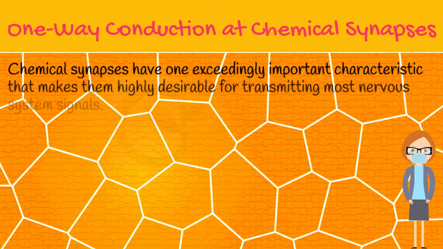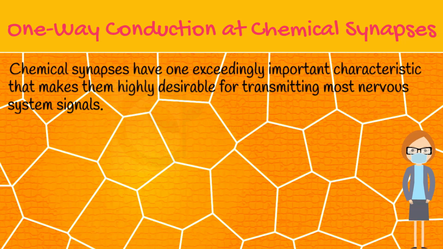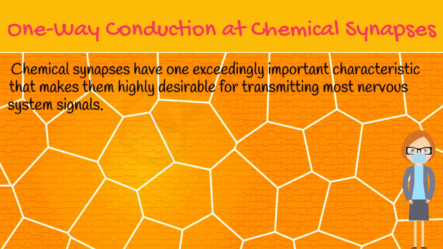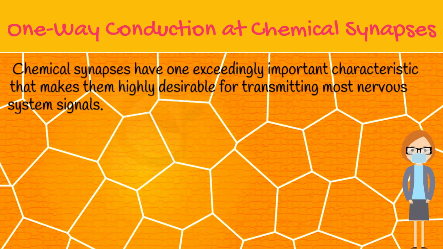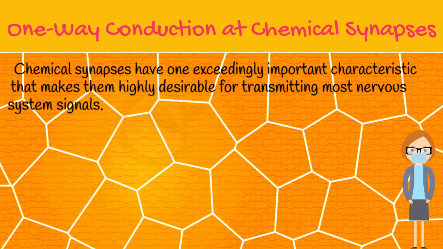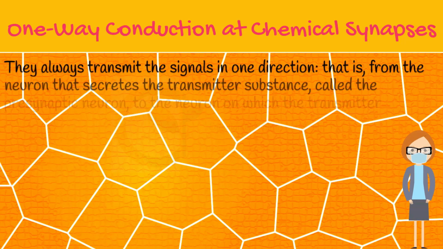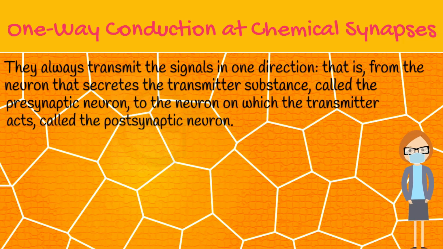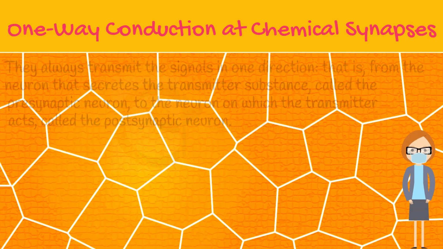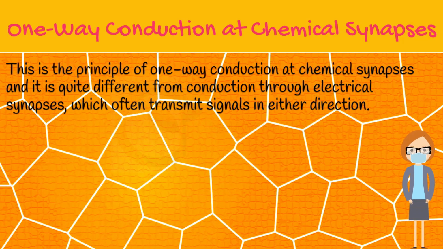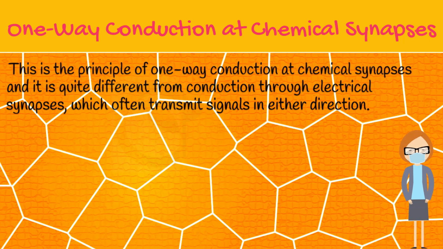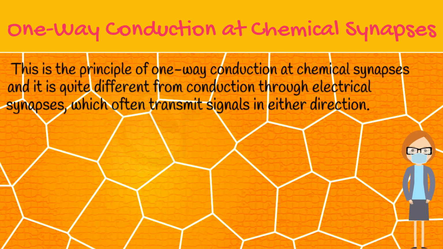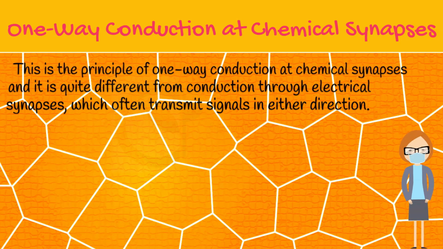Next is one-way conduction at chemical synapses. Chemical synapses have one exceedingly important characteristic that makes them highly desirable for transmitting most nervous system signals. They always transmit the signals in one direction, that is, from the neuron that secretes the transmitter substance, called the presynaptic neuron, to the neuron on which the transmitter acts, called the postsynaptic neuron. This is the principle of one-way conduction at chemical synapses, and it is quite different from conduction through electrical synapses, which often transmit signals in either direction.